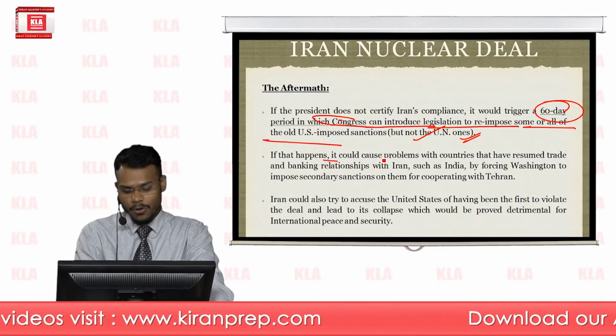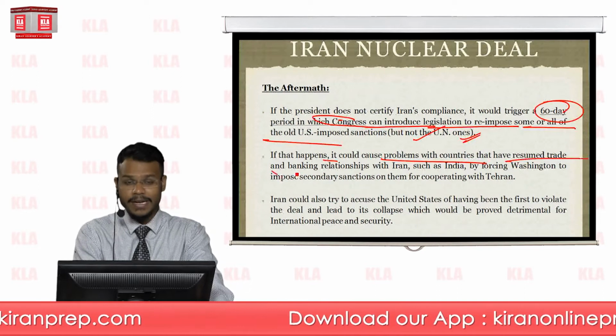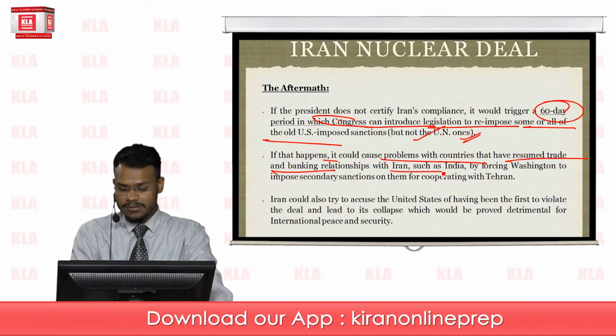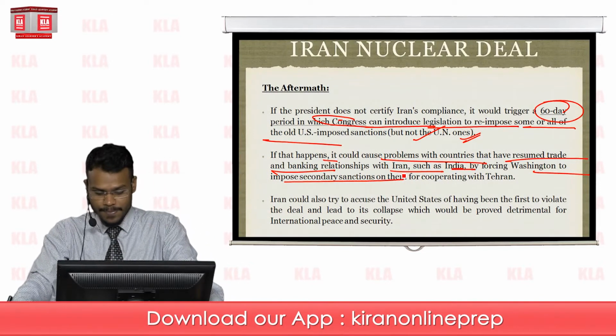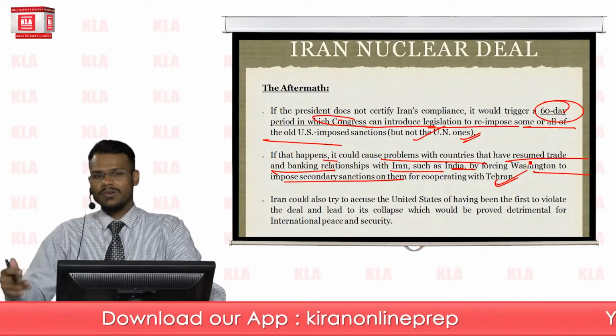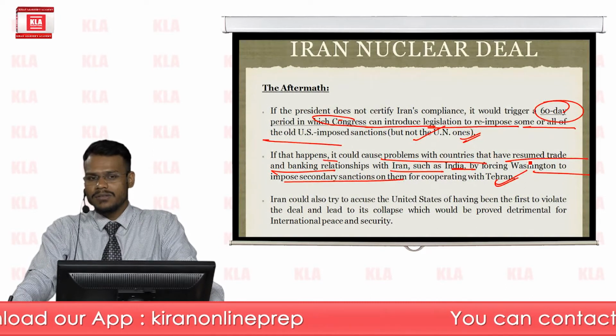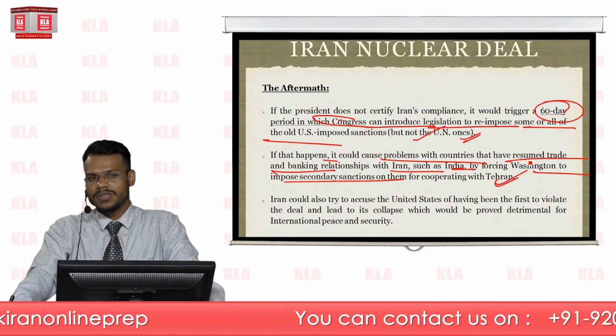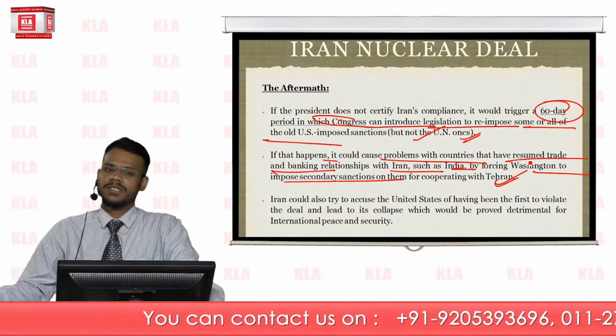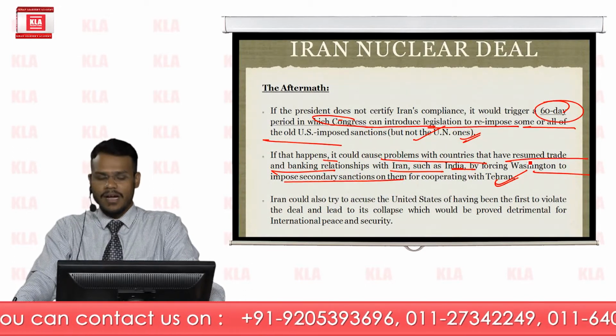If that happens, it could cause problems with countries that have resumed trade and banking relationships with Iran, such as India, by forcing Washington to impose secondary sanctions on them for cooperating with Tehran. So now it will meddle with the trade and commerce relations of countries who have resumed such relations with Tehran.